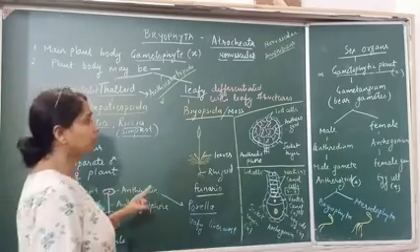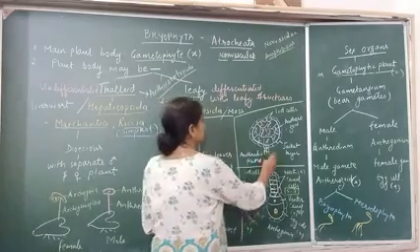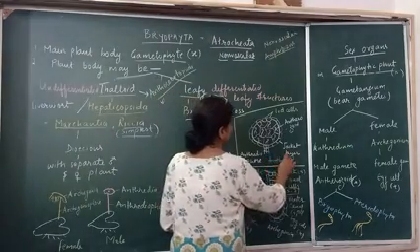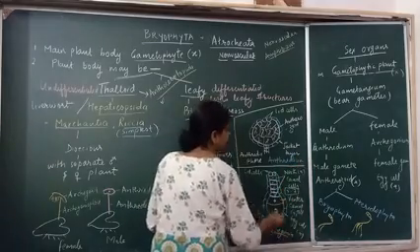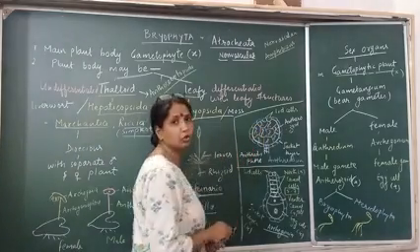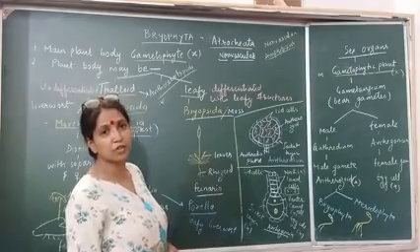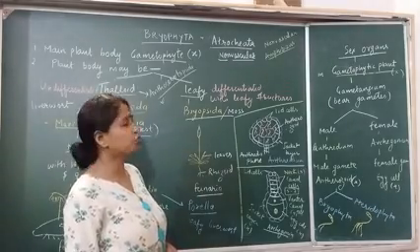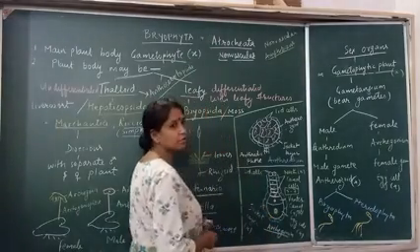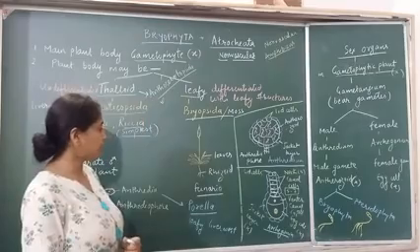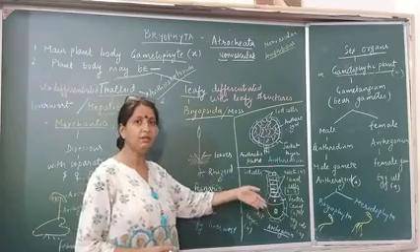For now, the male sex organ is Antheridium, and the female sex organ is Archegonium. Antheridium will bear antherozoids. In Bryophyta, antherozoids are biflagellated and represent the male gamete. Archegonium will bear the egg cell, which represents the female gamete. Okay? This is all for this video. We will cover the next content in the next video.